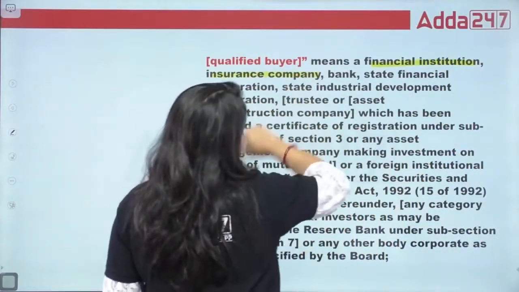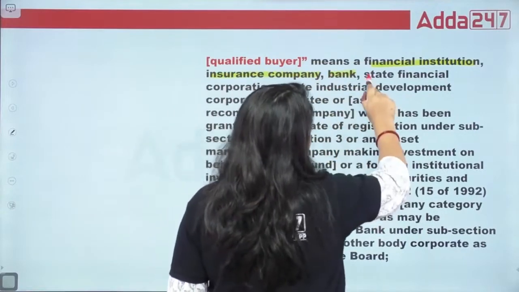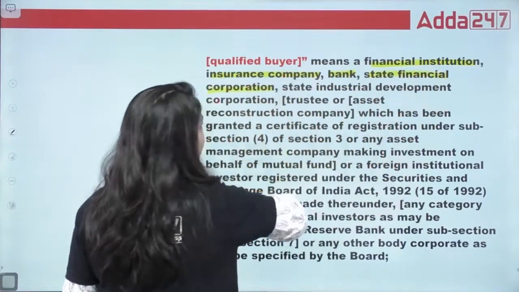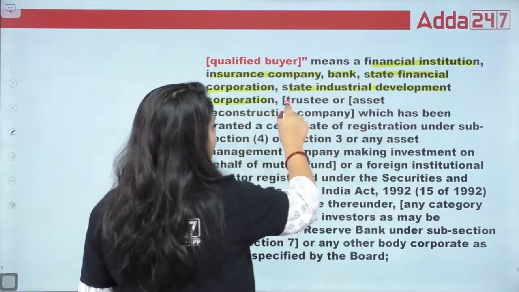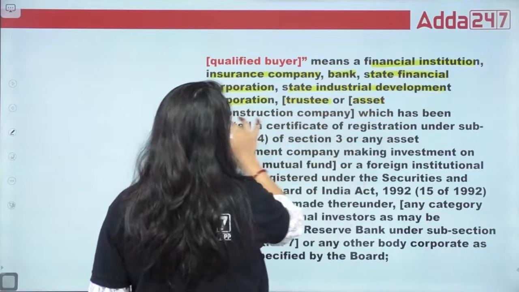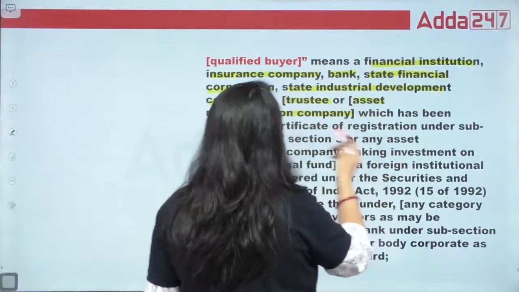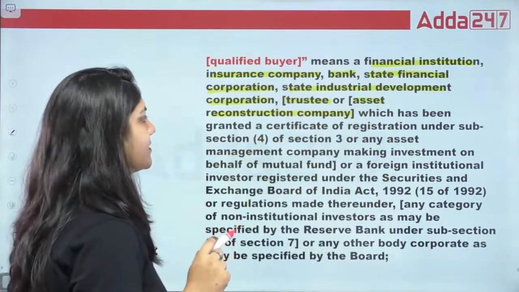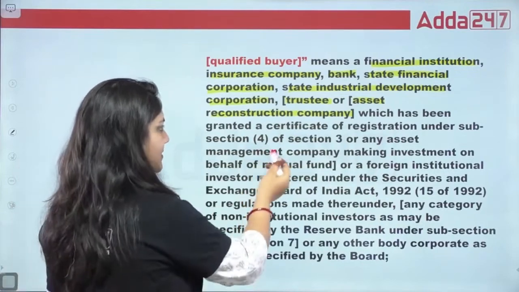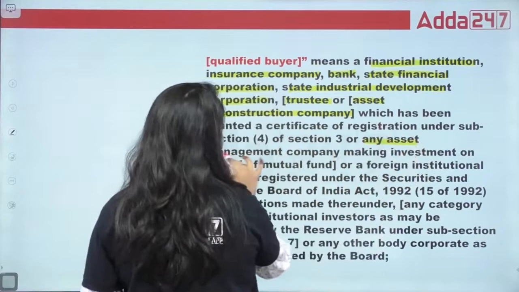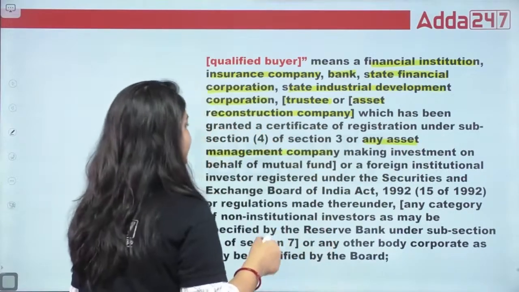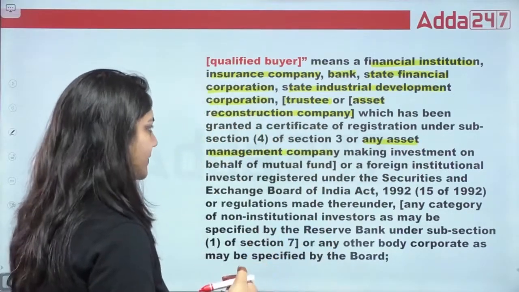Any insurance company, any bank, any state financial corporation, any state industrial development corporation, trustee, any ARC company which has been granted a certificate of registration under subsection 4(3), or any asset management company making investment on behalf of mutual fund.